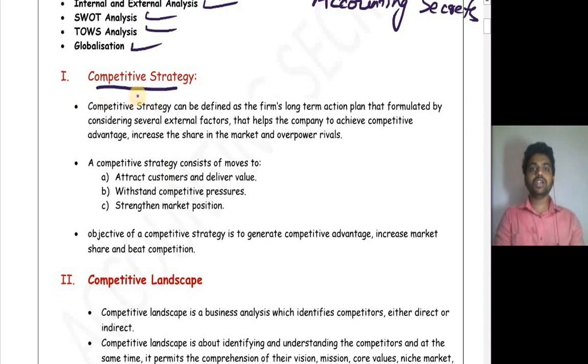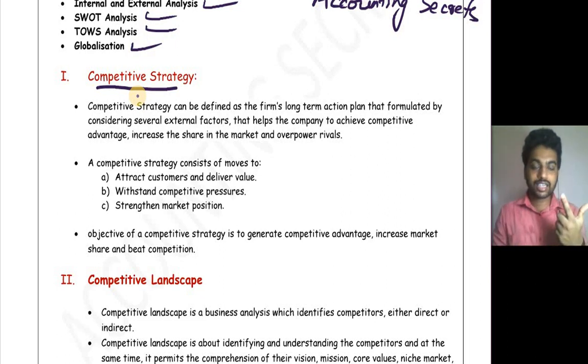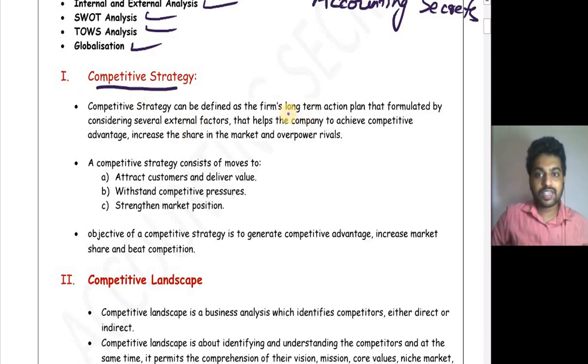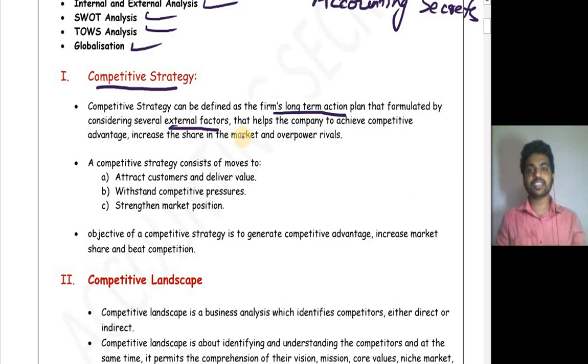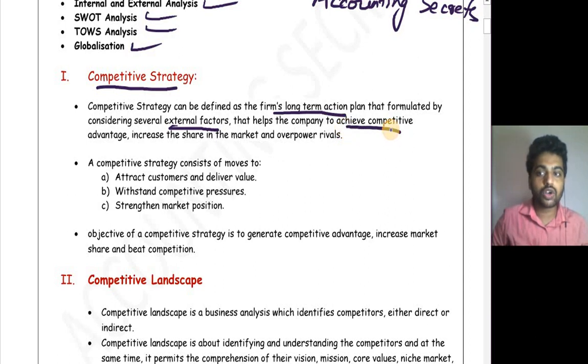First topic is all about competitive strategy. Competitive strategy is nothing but a game plan which a company comes up with to achieve its objective, to attract its customers, as well as to compete with its competitors. So competitive strategy can be defined as a firm's long-term action plan. It is a long-term action plan formulated by considering several external factors as well as internal factors. While forming a strategy, you have to consider both the external environment as well as the internal environment, that helps the company to achieve competitive advantage.